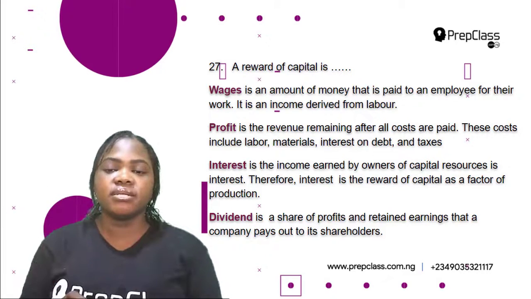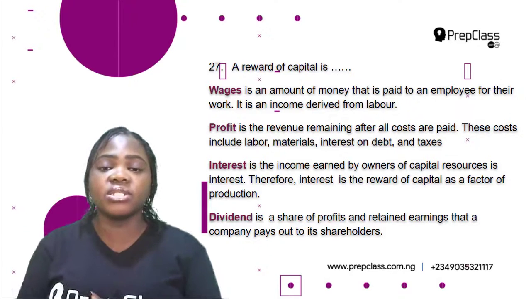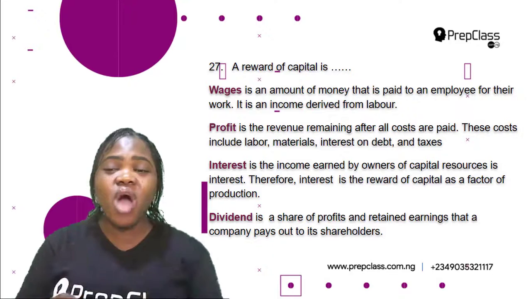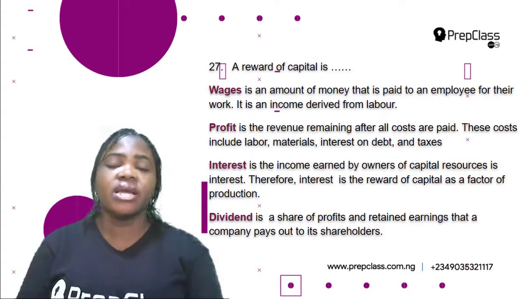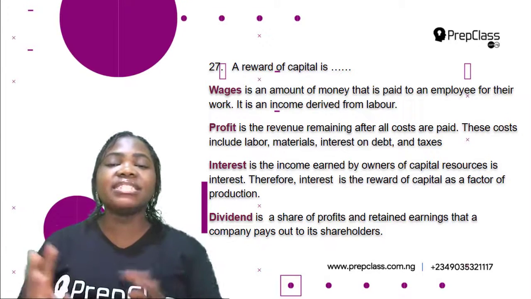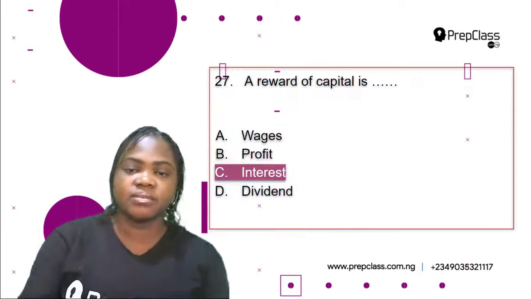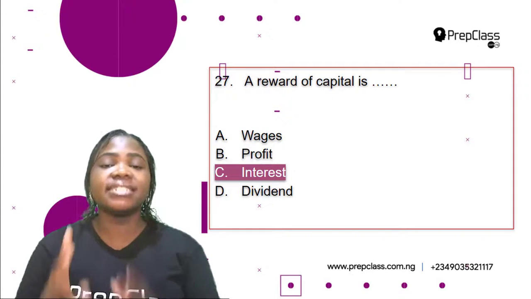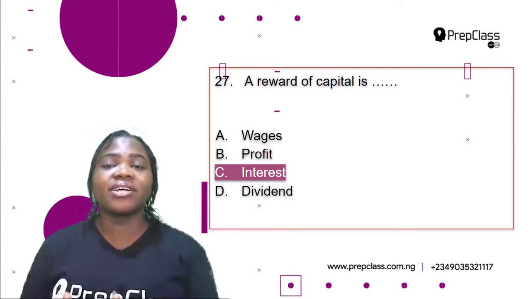Okay, so interest is the income earned by owners of capital resources. Interest is the reward of capital as a factor of production. What about dividend? Dividend is a share of profit and retained earnings that a company pays out to shareholders. So the correct option is C. A reward of capital is interest. So C is the correct option.